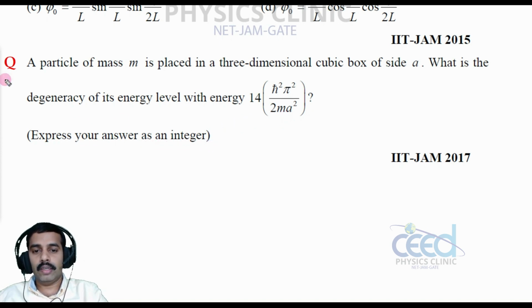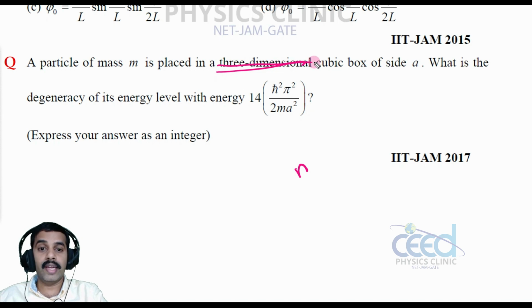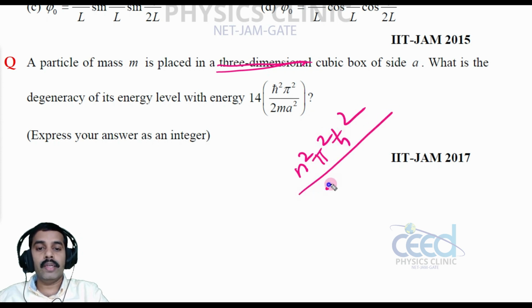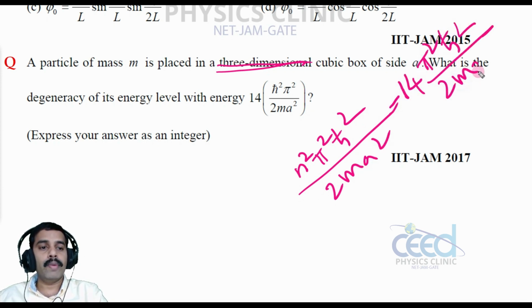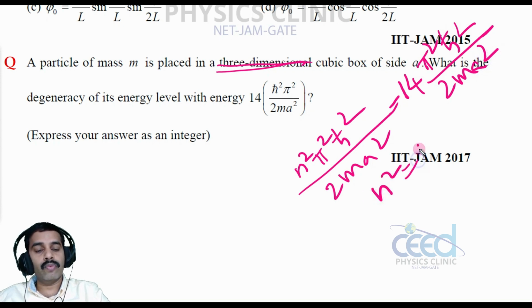It is a box of side a, so we are considering n square. It is a three-dimensional cubic box, that is important. That means n square pi square h cross square divided by 2ma square is equal to 14 pi square h cross square divided by 2ma square, that is n square is equal to 14.